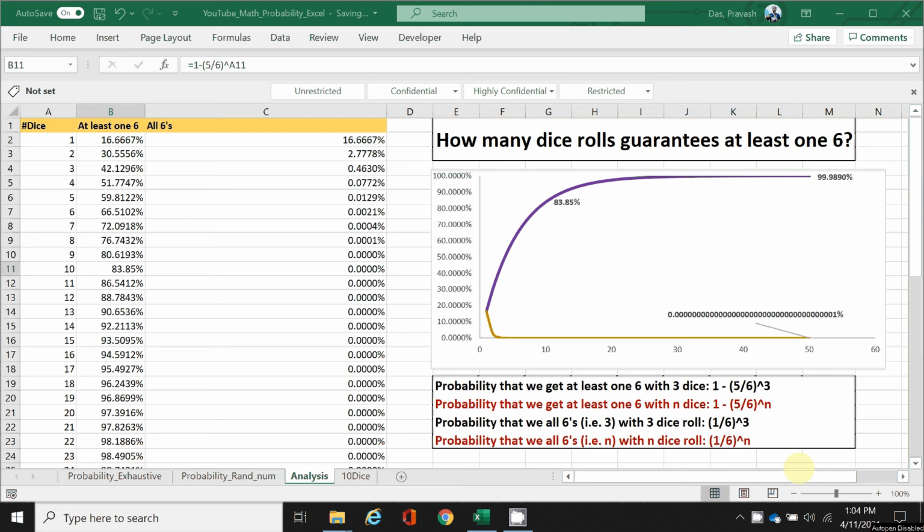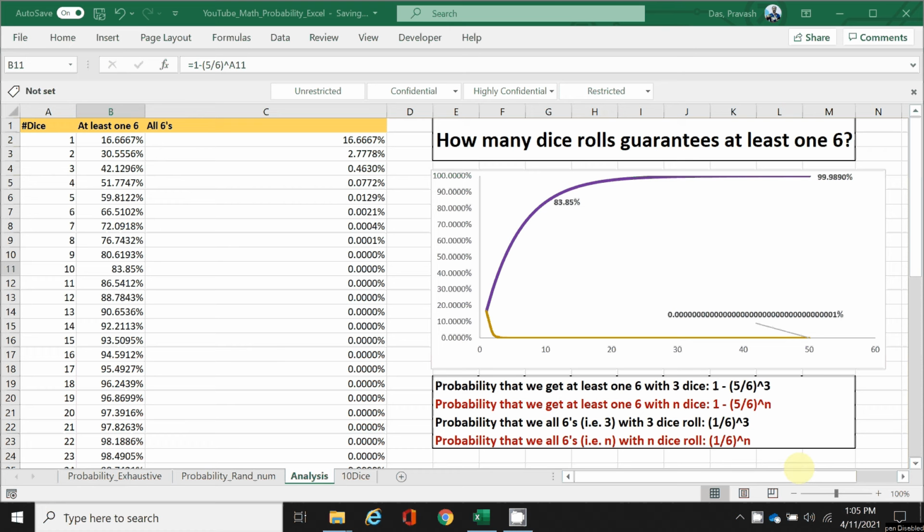Today, we'll expand the problem and try to answer the question: how many dice rolls guarantees at least one 6? We intuitively know that rolling more and more dice would increase the probability of getting at least one 6. However, it would never be 100%. It is theoretically possible that we roll a million dice and not a single one lands a 6. The probability of getting at least one 6 is exponentially high, maybe 99.9999999% for a million dice rolls, but it's still not 100%, right?